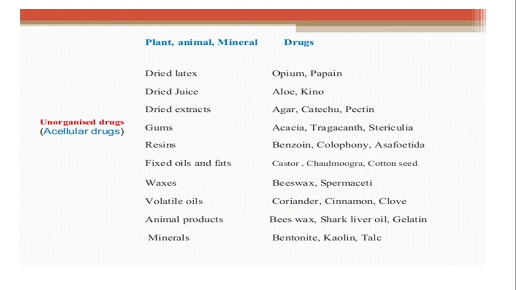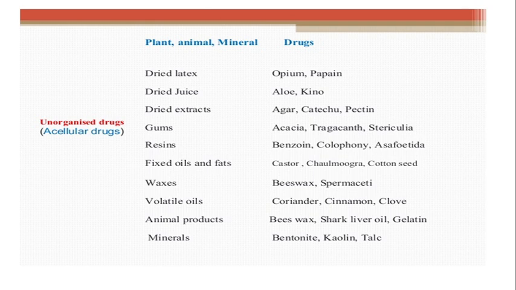After that, dried latex, these are unorganized drugs. Dried latex, that is opium, dried juice of aloe, dried extract: agar, katechu, all these are dried extracts. Gum: acacia, tragacanth, these are gums. Resin: benzoin, colophony, asafoetida, all these are resins. Fixed oil and fats: castor, cottonseed. Waxes: beeswax. Volatile oil: coriander, cinnamon.